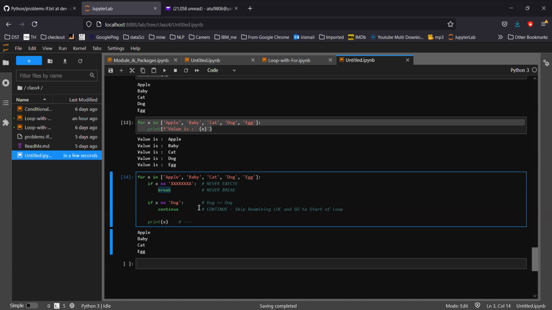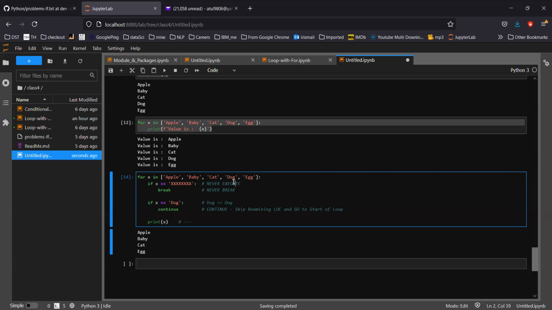Okay, continue. Question: the X value it is picking up, will it always be from left to right, or will it pick up a random value? That's the first question. And the second question is, why will it continue with egg when it says continue and goes back to the line of code? Will it not start again with apple? No. One thing, the very first answer, it always starts from left to right. So it always starts from apple, baby, cat, and so on. It never starts from backward.